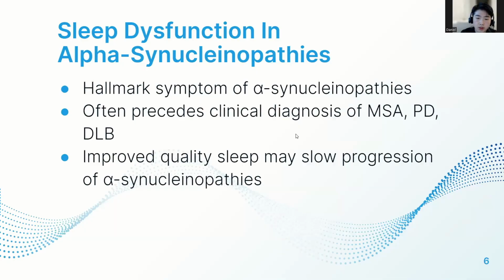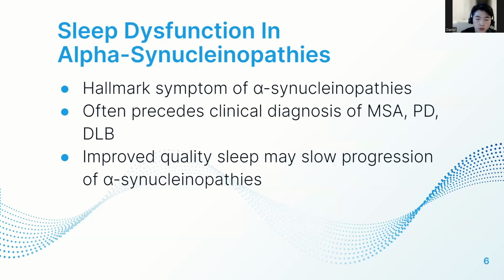Multiple studies have shown that sleep dysfunction is a hallmark symptom of alpha-synucleinopathies. Issues most commonly present themselves in the REM phase of the sleep cycle. In alpha-synucleinopathies, muscle atonia, a normal function of REM sleep, is inhibited due to neurodegeneration and disinhibition of certain brain structures.